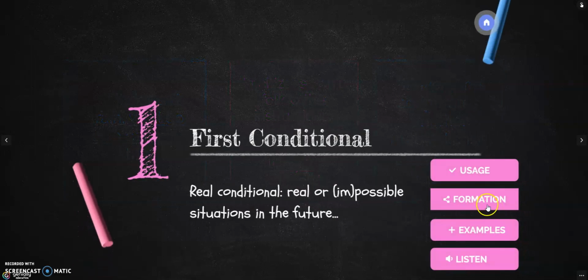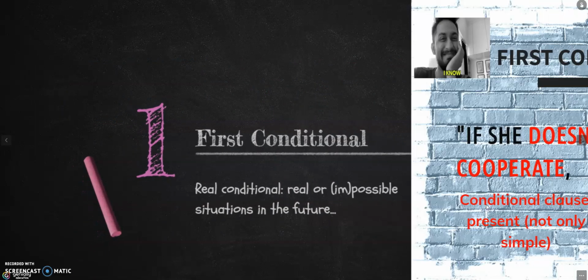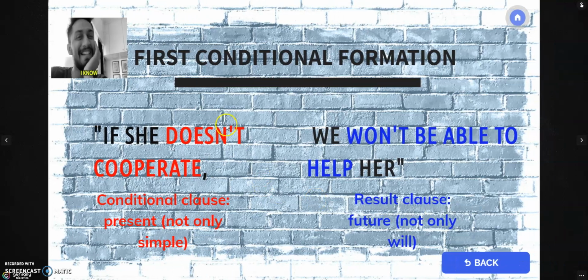Well, let's move on to formation. How do we form the first conditional? You already know, as this gentleman right here is saying, I'm sure you're already familiar with how to form the first conditional. In the conditional clause, in the if clause, we use the present simple. Sorry, not the present simple. We use a present, okay? If she doesn't cooperate, in this case it's present simple. But we don't only use present simple. We can use present continuous if we want in the first clause, in the conditional clause.